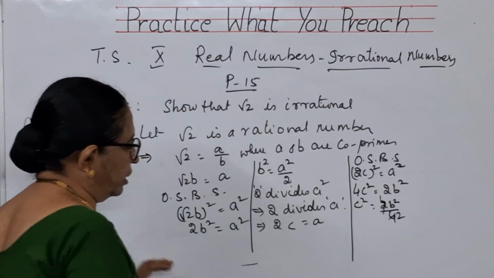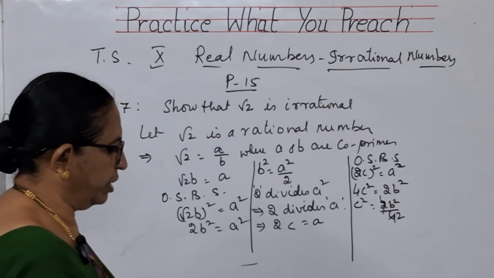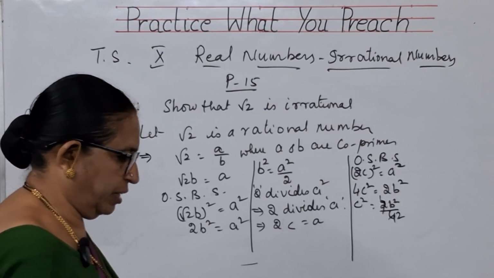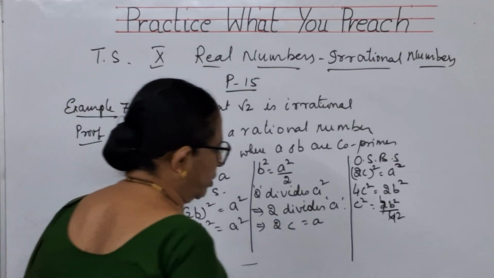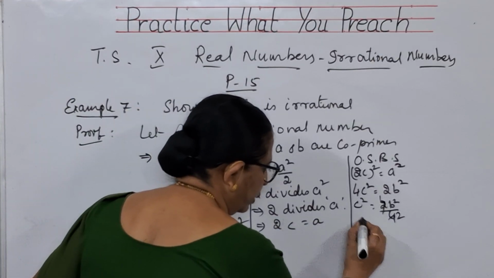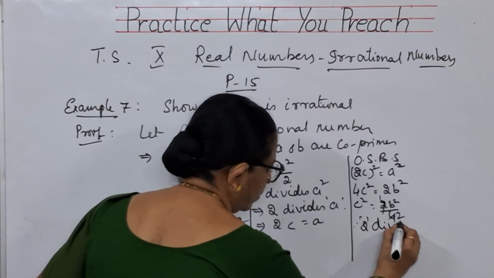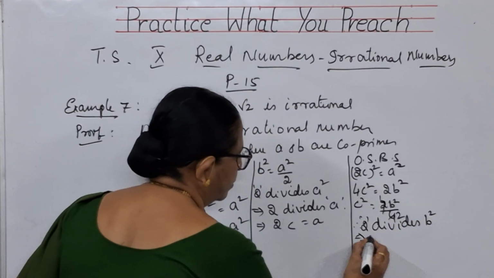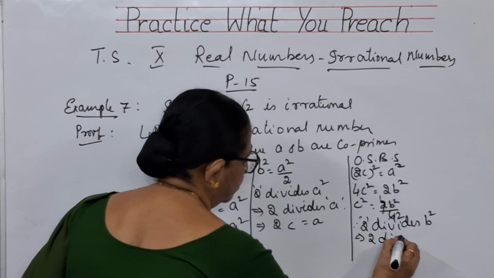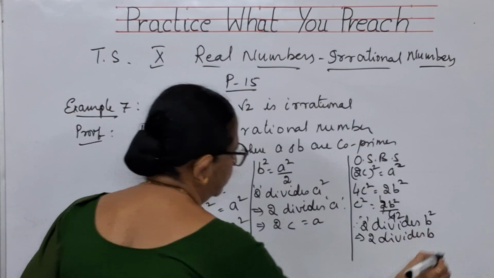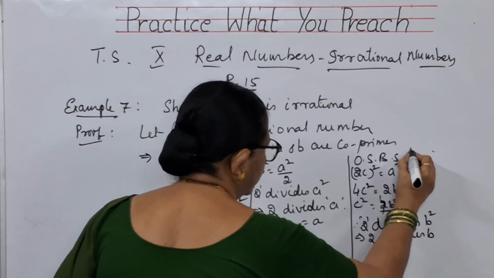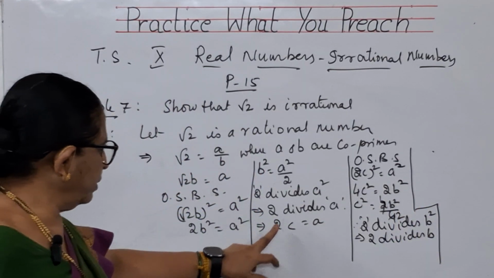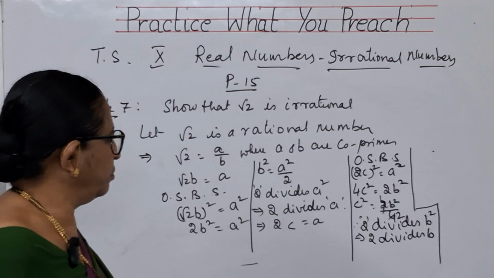So what are you getting? C square is equal to B square by 2. That means 2 divides B square. What does this imply? 2 divides B. See children, you have got 2 divides A here, and 2 divides B.